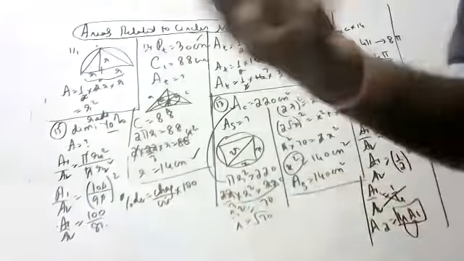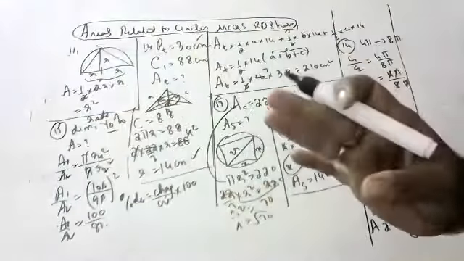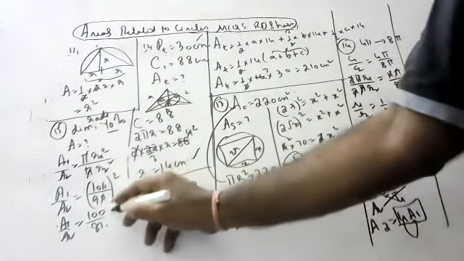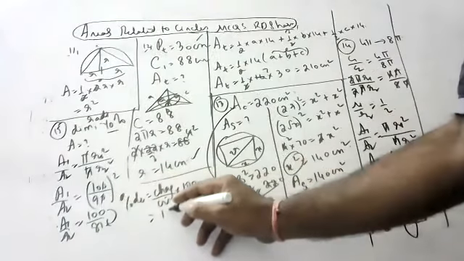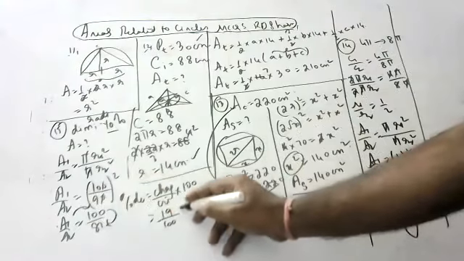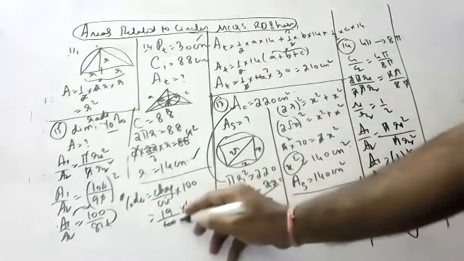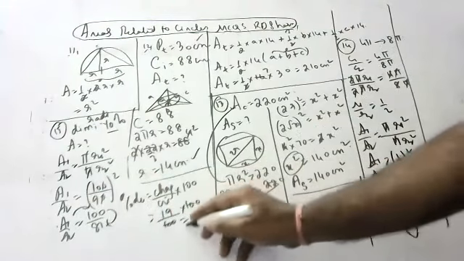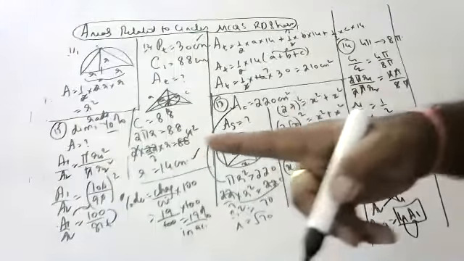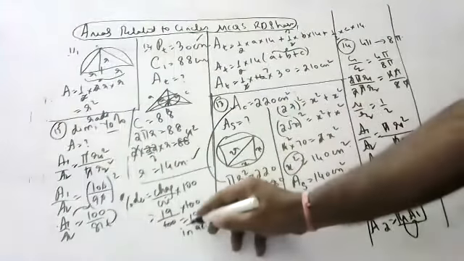Whether it is increase or decrease, change by original into 100. How much is the change? 19. How much is the original? 100. Into 100. So 19%. 19% decrease in area. If radius is decreased 10%, area will decrease 19%.